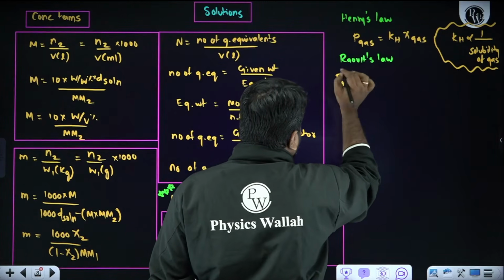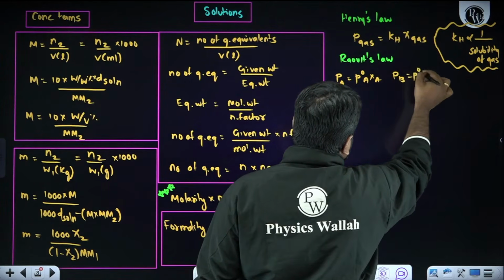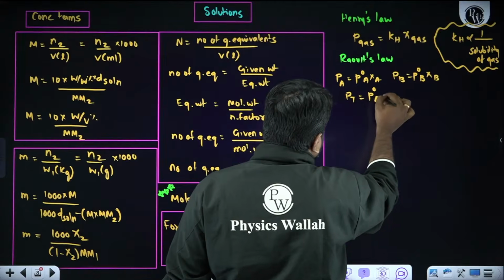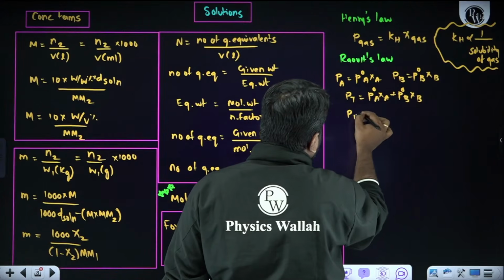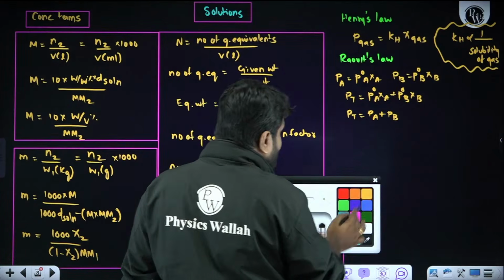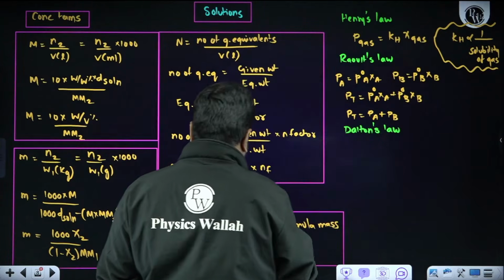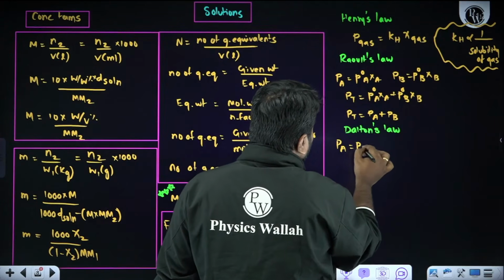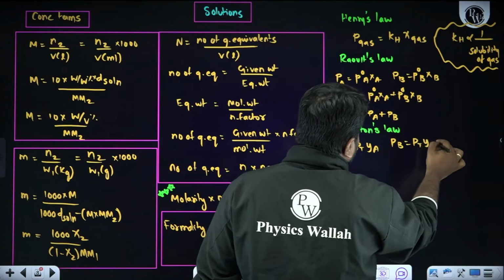Partial pressure of a particular component is equal to P naught A chi A, PB is equal to P naught B chi B. So total pressure PT is equal to P naught A chi A plus P naught B chi B. Otherwise, I can write it as PT is equal to PA plus PB. Now, when it comes to Dalton's law, relate this expression. PA is equal to P naught A chi A. Here also, PA is equal to PT into YA. PB is equal to PT into YB.